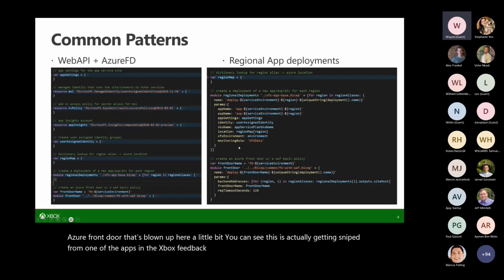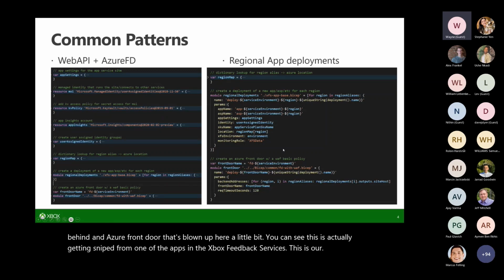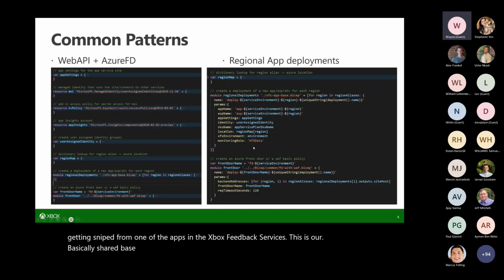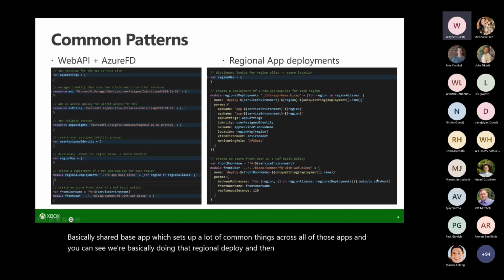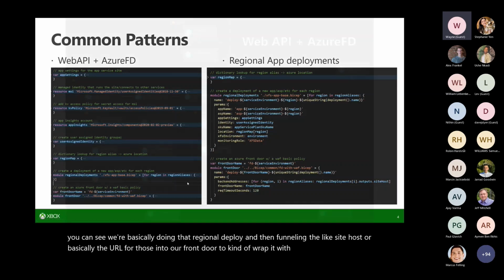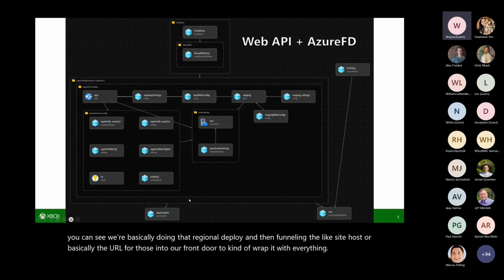This is our basically shared base app, which sets up a lot of common things across all of those apps. And you can see we're doing that regional deploy and then funneling the site host, or basically the URL for those, into our front door to wrap it with everything. Here is the visualization for that.